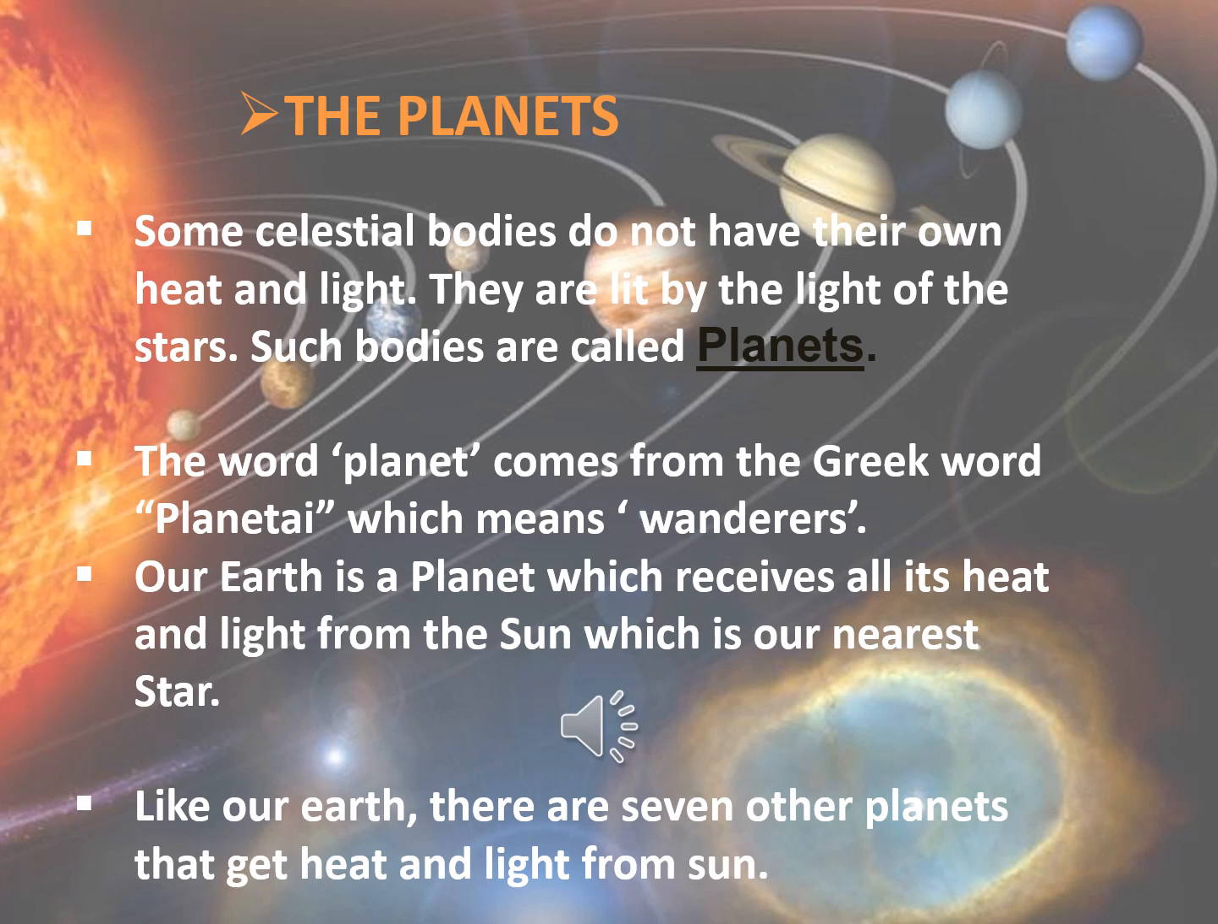How is our planet Earth getting heat and light? Because planets do not have their own heat and light, Earth also does not have its own heat and light. How is Earth being lit up? It receives the heat and light from the sun, that is our nearest star. Okay, so like Earth, we have 7 other planets. Earlier we had 9 planets, but now we have 8 planets. So like our Earth, we have 7 more planets that get heat and light from the sun.